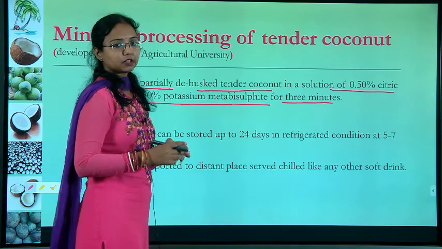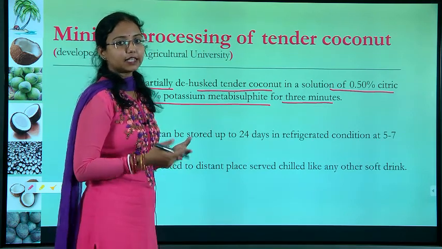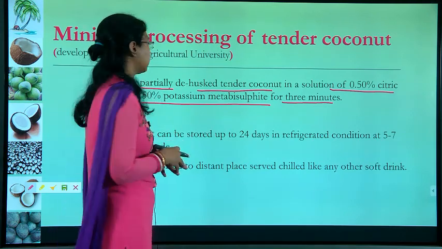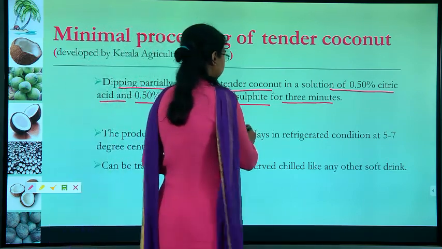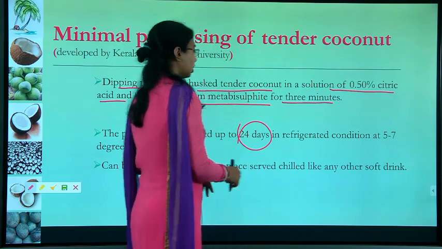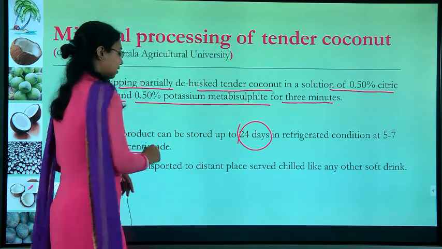We combine the citric acid and potassium metabisulfite and dip the tender coconut inside. The product can be stored up to 24 days in refrigerated condition at 5 to 7 degrees centigrade.